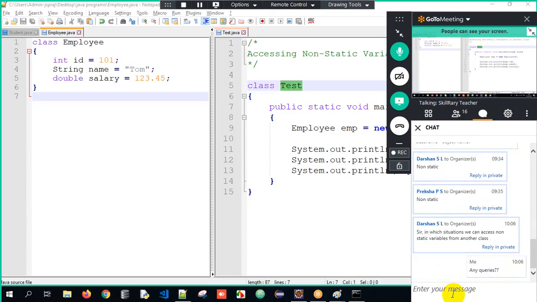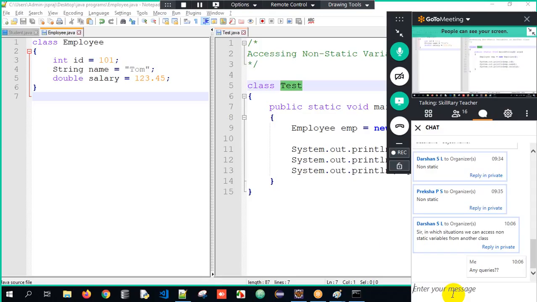There is one question: in which situation can we access non-static variables from another class? Most of the time it is during encapsulation, Java Bean class. It's completely based on the project scenario. But we generally make use of the singleton design pattern and the encapsulation perspective, and then it becomes mandatory. So, how to access non-static properties from outside the class? The mandatory scenarios are Java Bean class, encapsulation, and singleton class. These are future topics which I have to cover, so every topic will be understood a bit later.